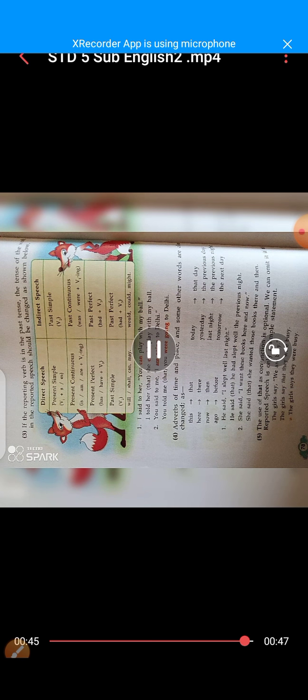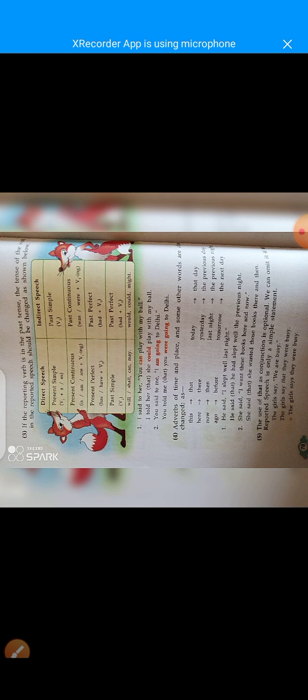Let us see the next page; the page number of our respective textbook is 78. If the reporting verb is in the past tense, the tense of the verb in the reported speech should be changed as shown.